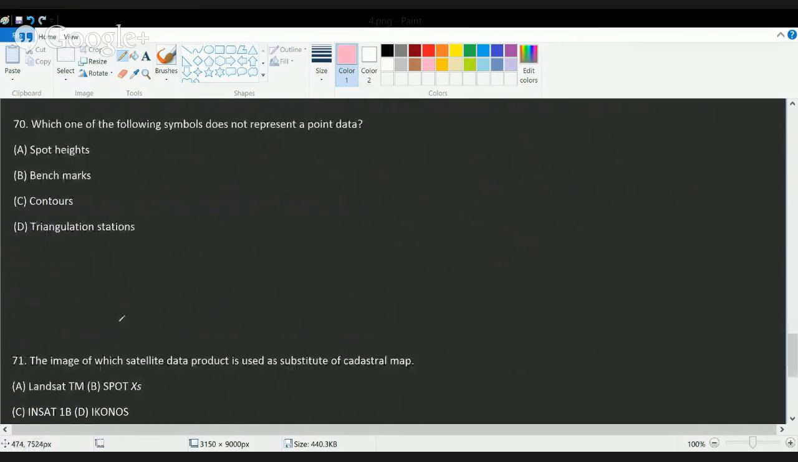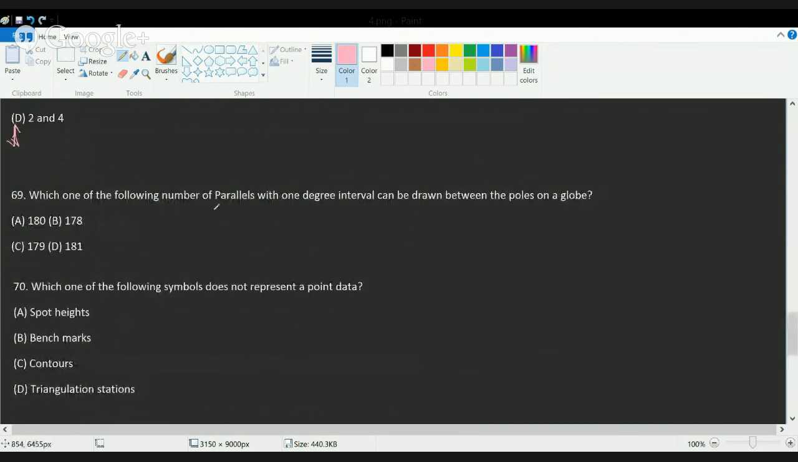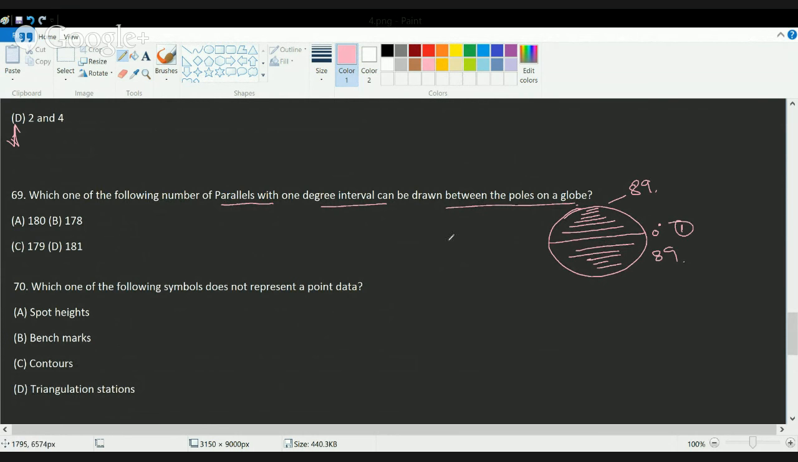The next question is, which one of the following number of parallels with 1 degree interval can be drawn from pole to pole? So if I am drawing from pole to pole, here I can draw 89 lines, and here I can draw 89 lines, and there is one line that's the equator. So 89 plus 1 is 90. 90 plus 89 is 179. So the total number of lines that I can draw would be 179.